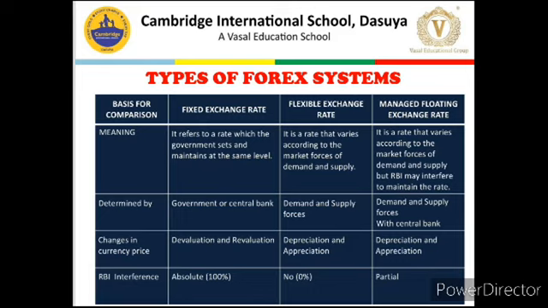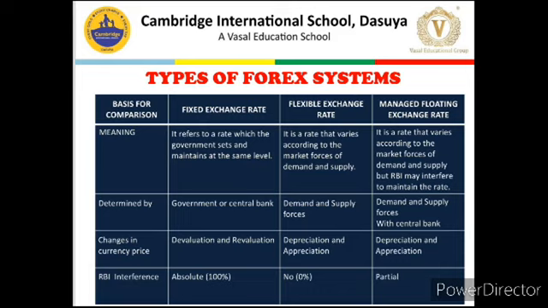Fixed exchange rate refers to the rate when the exchange rate is determined by a central authority or government. In flexible exchange rate, the exchange rate is decided by the market forces of demand and supply.